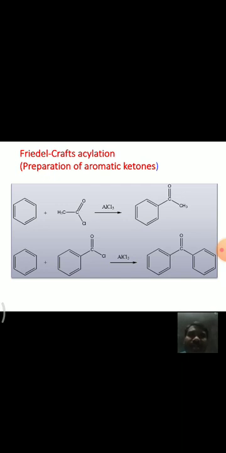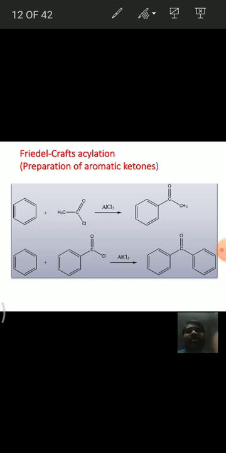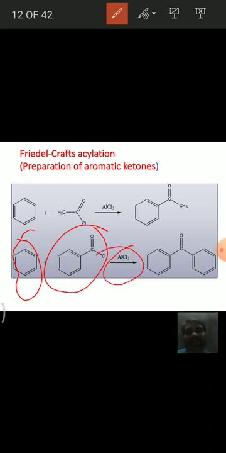That means acylation in the presence of anhydrous AlCl3 forms aromatic ketones. For example, benzene, when it is treated with acetyl chloride in the presence of anhydrous aluminum chloride, forms acetophenone. That means it forms an aromatic ketone. If you observe the second reaction, when benzene is treated with benzoyl chloride in the presence of anhydrous AlCl3, it forms benzophenone. See here, benzophenone is formed. It means aromatic ketones are formed by the Friedel-Crafts acylation of aromatic rings.